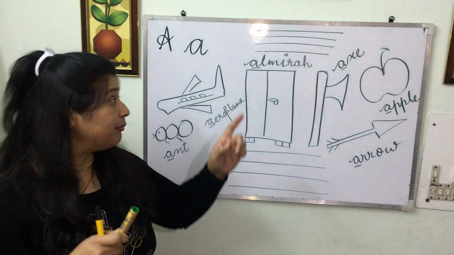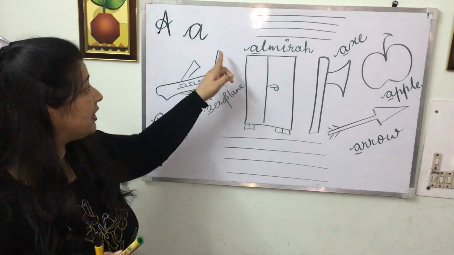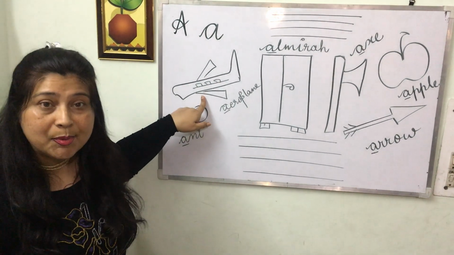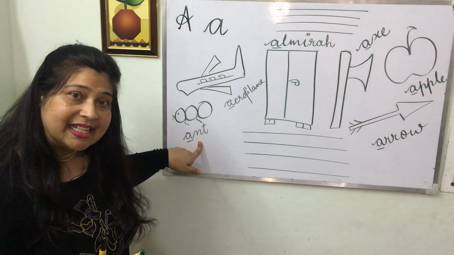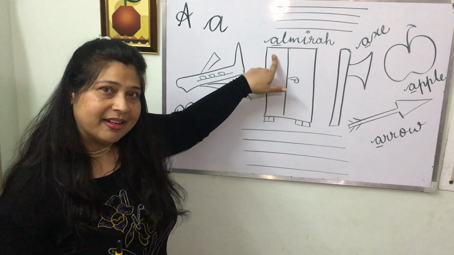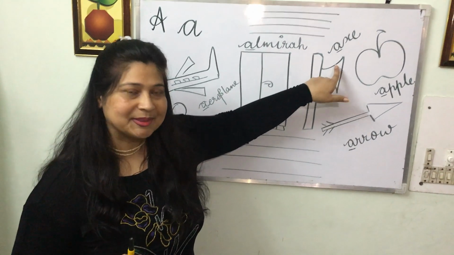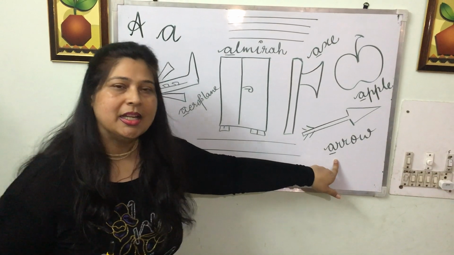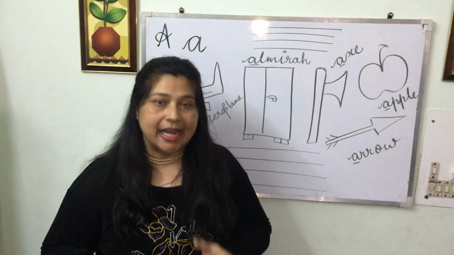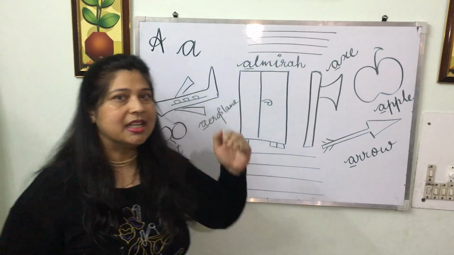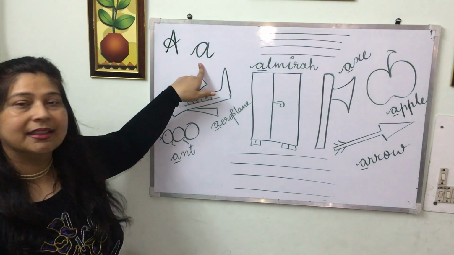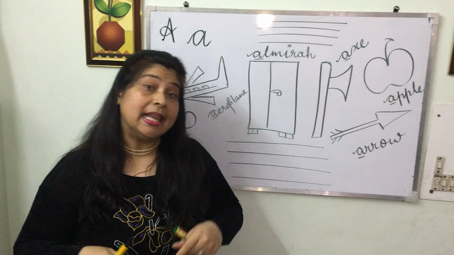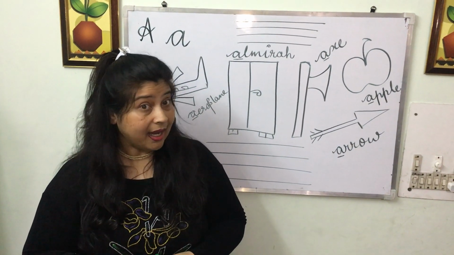So let's repeat with me all the sounds which start with the alphabet A. That is airplane, ant, Almira, axe, apple, arrow. So the sound of A as a phonic sound comes as A. So this is A. Now let's learn how to write A.